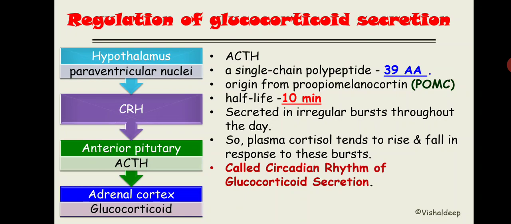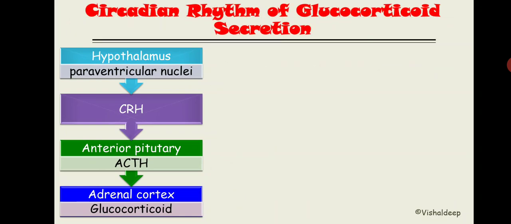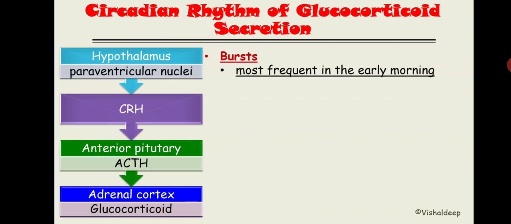Now let's discuss the circadian rhythm of the glucocorticoid. That burst of glucocorticoid is most frequent in the early morning between 4 am and 10 am. Remember the time. The burst or secretion of glucocorticoid is more during early morning between 4 am and 10 am, and it has an inverse relationship with the eosinophil count. So the eosinophil count is lower between 4 am and 10 am.